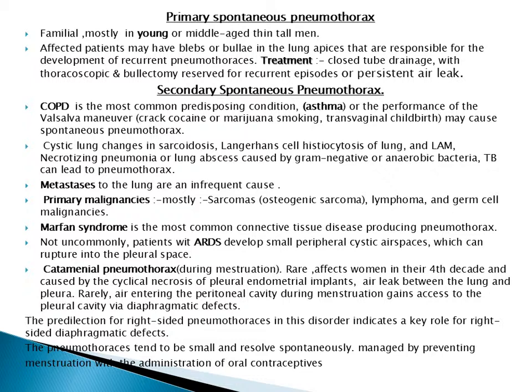This causes mostly right-sided pneumothorax and indicates a key role for right-sided diaphragmatic defects. The pneumothorax tends to be small and resolve spontaneously, and it's managed by preventing menstruation with the administration of oral contraceptives.